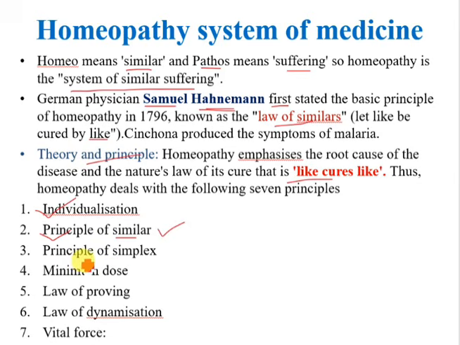Okay, principle of simplex. Only one simple medicine at one time without any combination, that is known as a simplex. And minimum dose, minimum medicine at a time, that is minimum dose. Law of proving, medicine should have the capacity to produce the disease state in a healthy individual, that is the